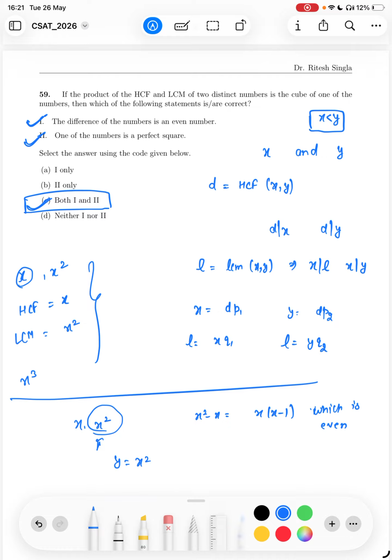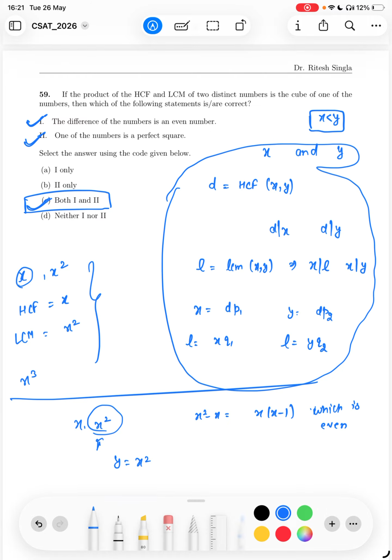We can also do this by going through the hefty calculation, but this is the first thing which we can observe here, that the product of HCF and LCM is the cube of the first number. So that is the first thing which should click in the mind.